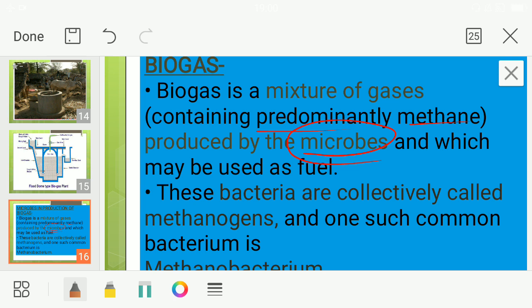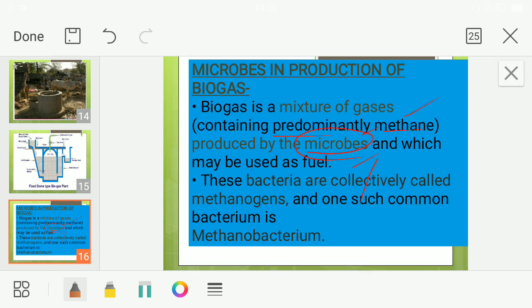Okay, so these microbes, as anaerobic sludge digester we discussed, microbes are anaerobic bacteria, anaerobic microbes are digesting the waste and they are releasing a gas which predominantly contains what? Methane and can be used as a fuel. This one we call it as what? We call it as biogas. These bacteria are collectively called as what? Methanogens, because methane is the predominant thing, isn't it? So that's why we give the name methanogens.